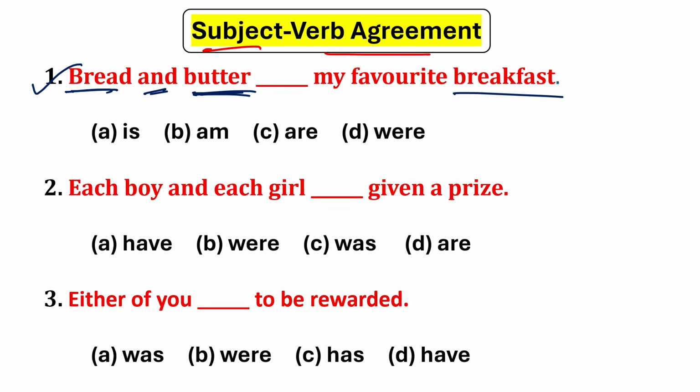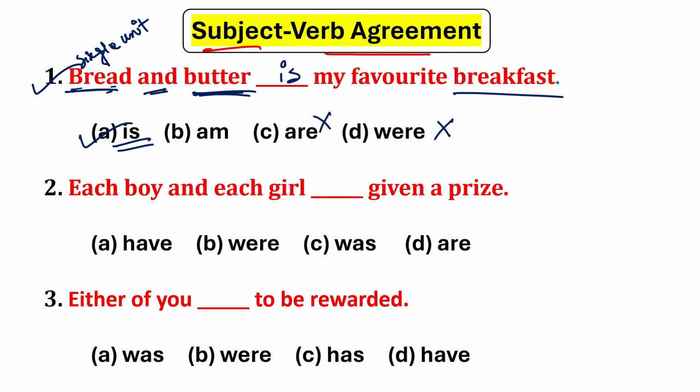Why? Here bread and butter are used together to mean one combined item. Bread and butter suggest a single unit of food, so it is itself a singular noun, and the verb should be singular. So bread and butter take a singular verb, that is option A, is. Bread and butter is my favorite breakfast, not were and not are.